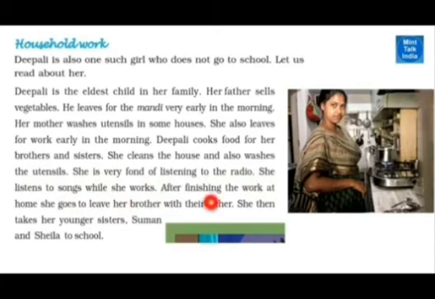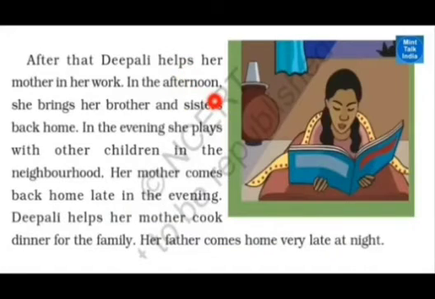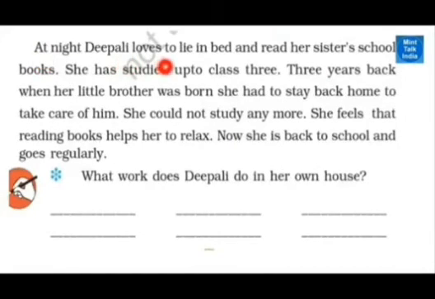Like that, the child, she is also a small child. She studied up to 3rd standard. After some time, she takes the 3rd standard book of her younger brothers or sisters, and lies down and tries to read what she can manage to read. See, poor Dipali, if the parents were rich, if the parents could manage the family, she would have gone to school. That is what they are trying to tell you in this story.